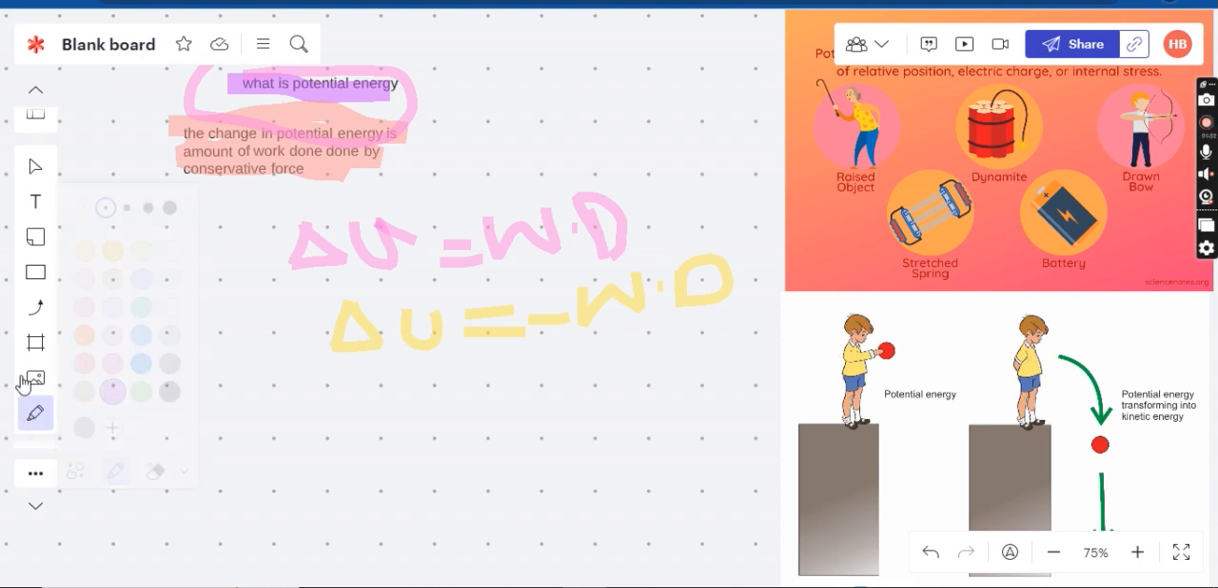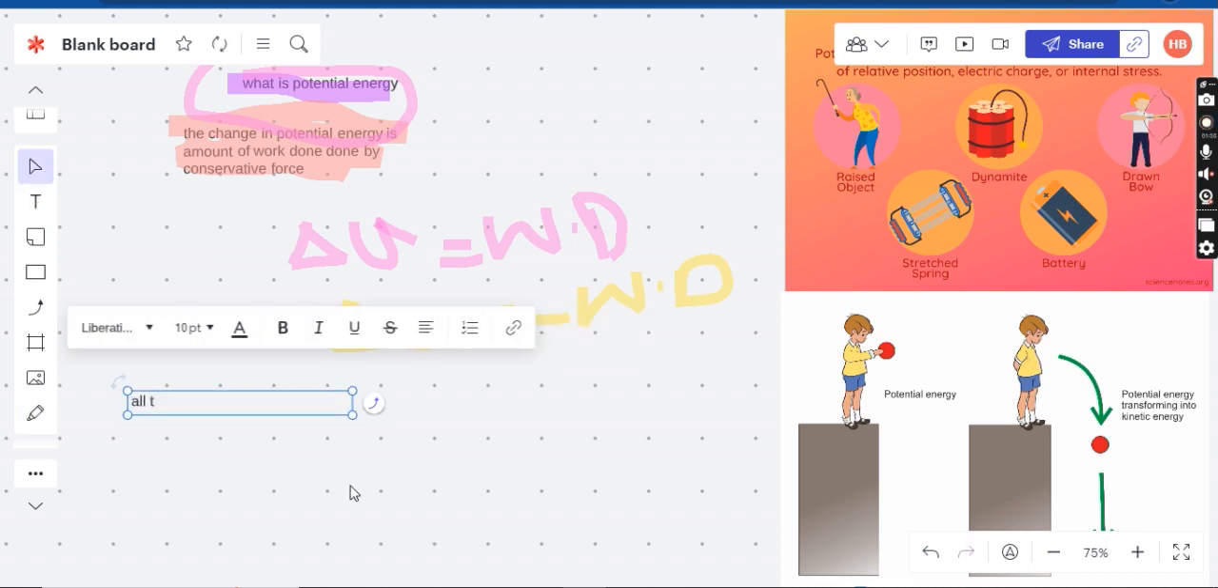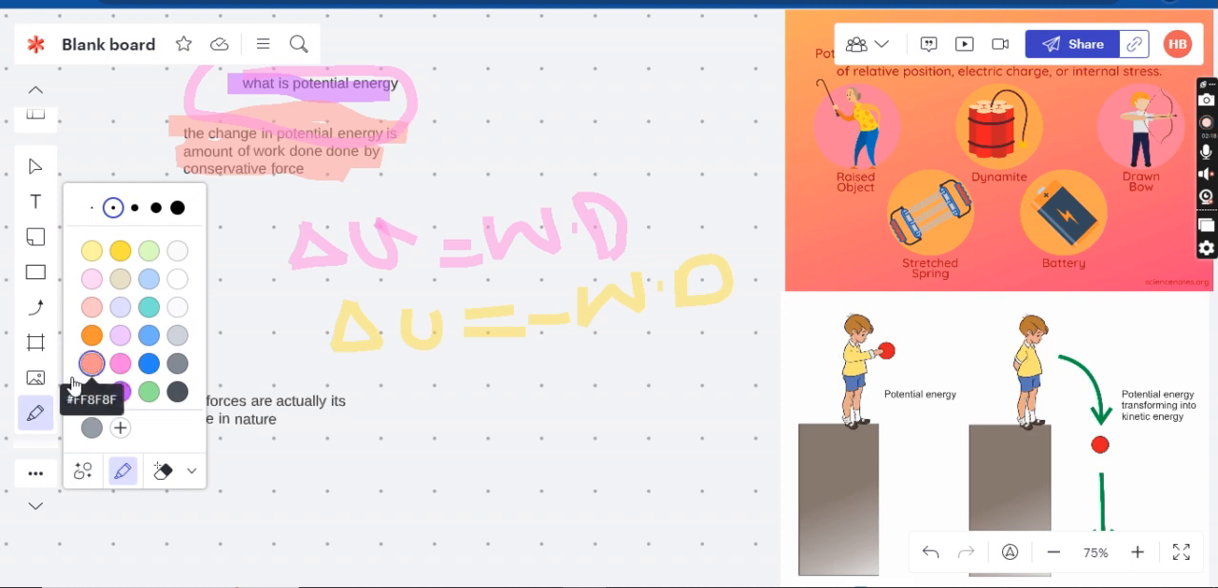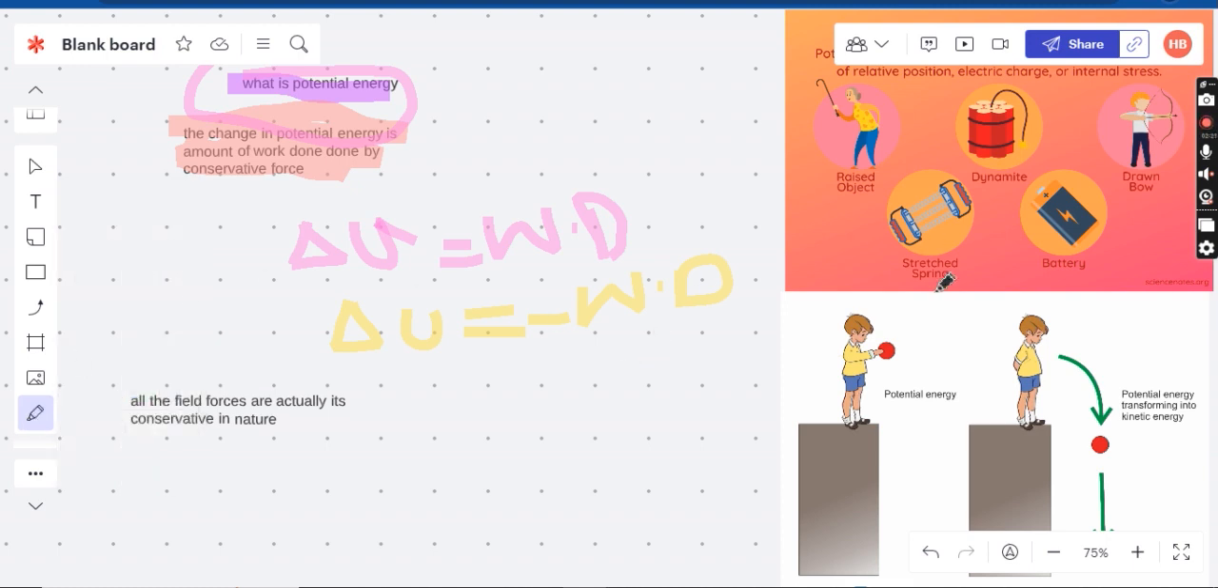All the gravitational forces, all the field forces are conservative in nature. Conservative nature does not depend upon the path that it follows.